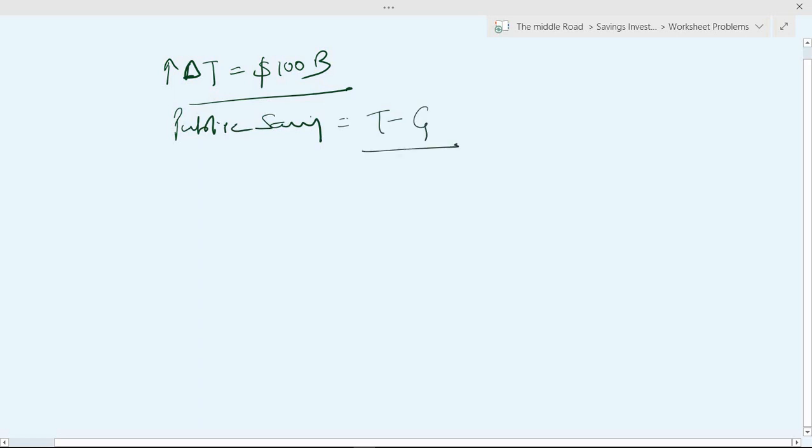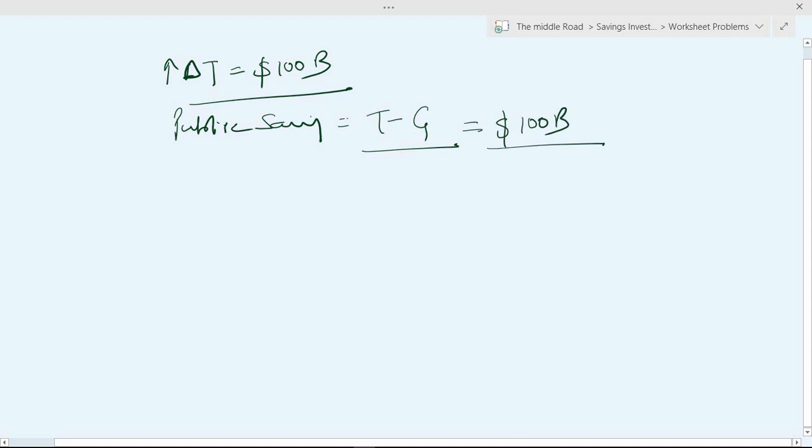So in this example, the government raises taxes by 100 billion. When you are raising taxes, you are keeping government purchases constant. We know public saving is tax minus government purchases. Since government purchases is constant, there is a direct increase in public saving of 100 billion.